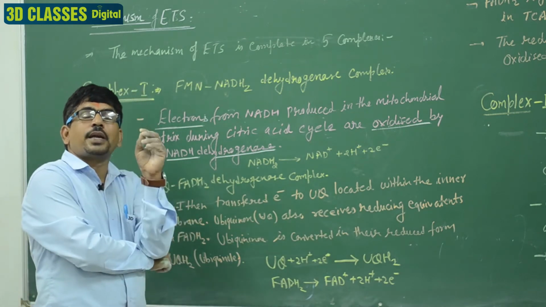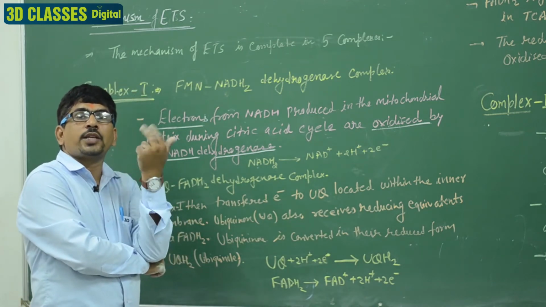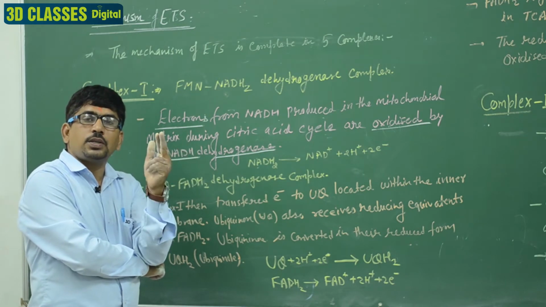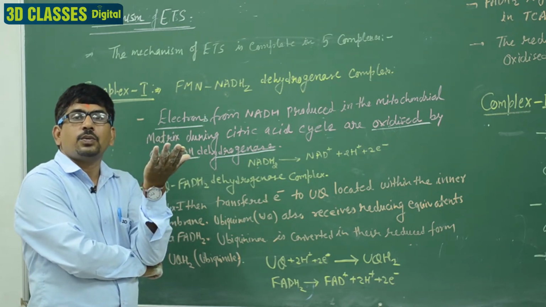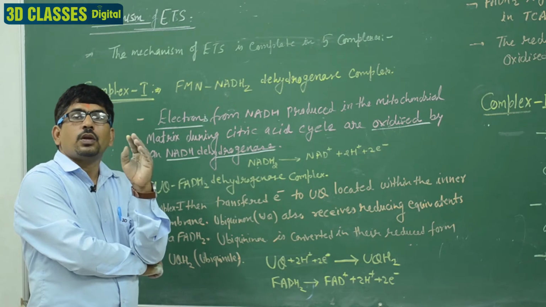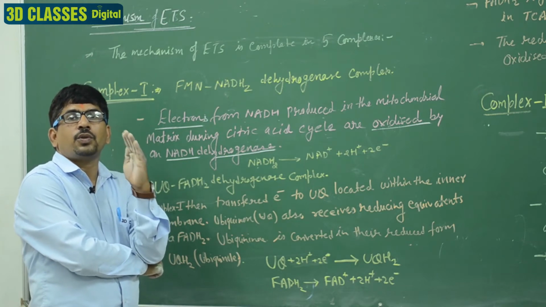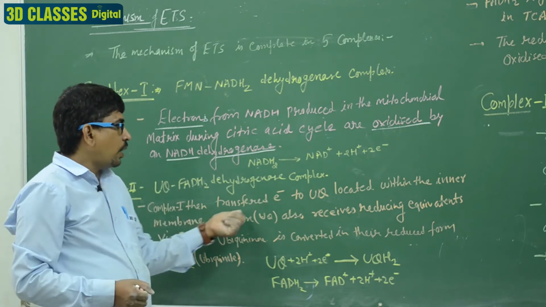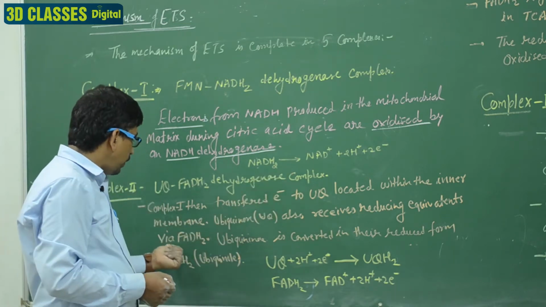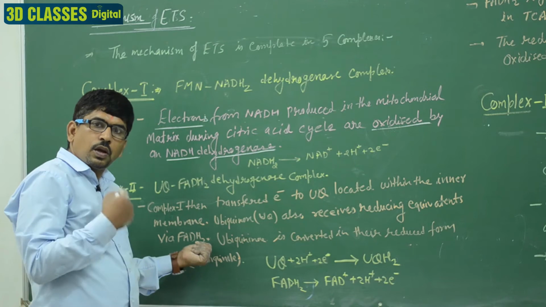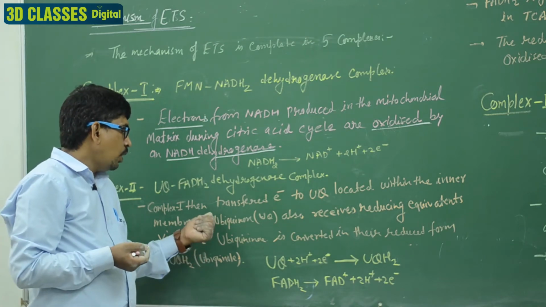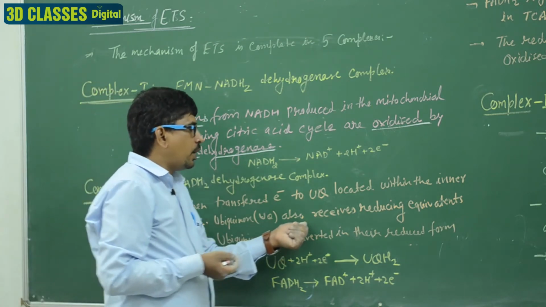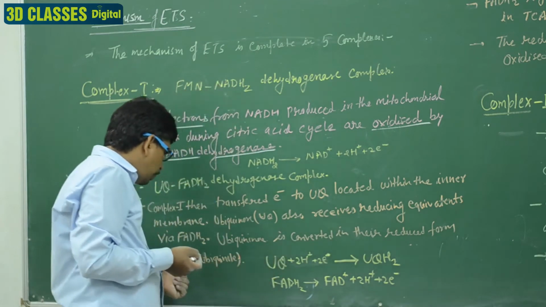तो इन कॉम्प्लेक्स सेकेंड में 2 कंडीशन हो गई. एक तो UQH2 first condition, second FADH2. They are the 2 reducing conditions present, the UQH2 and FADH2. So ubiquinone is converted to its reduced form UQH2.